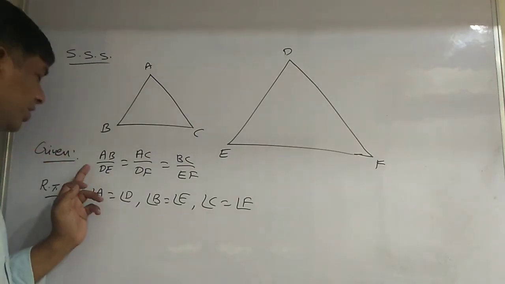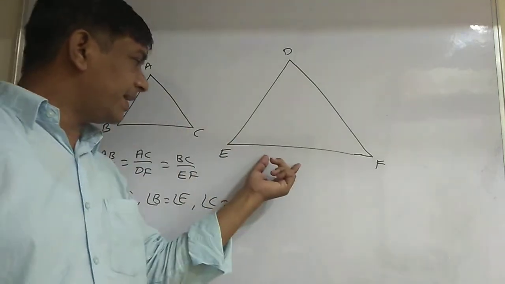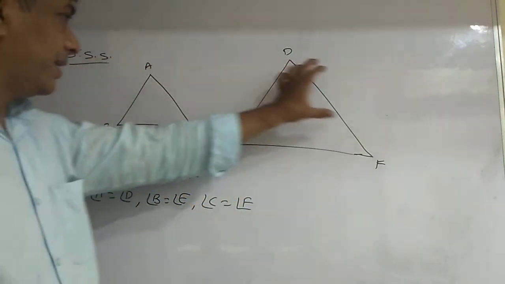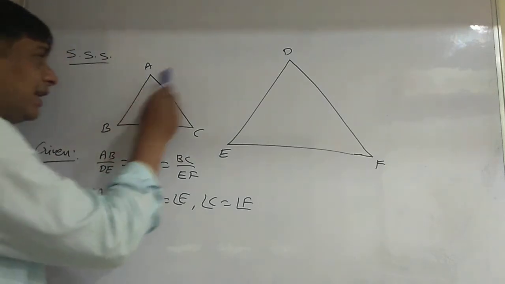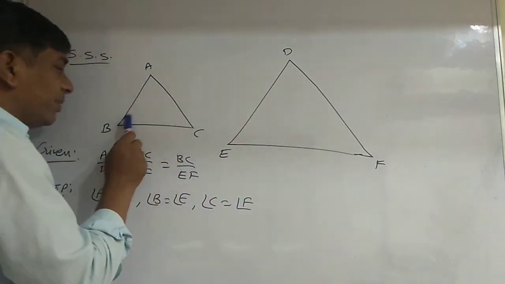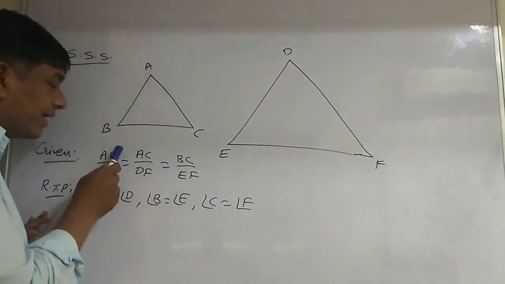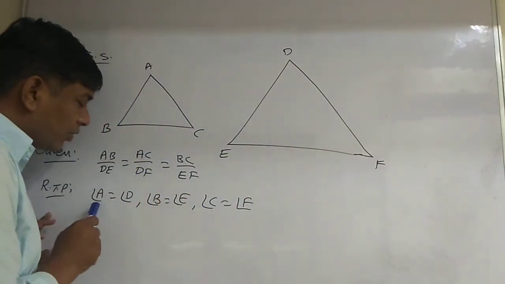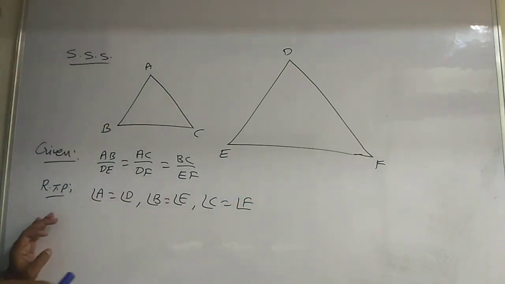See here, AB by DE is equal to BC by EF is equal to AC by DF are given. Now I have to prove that angle A is equal to angle D, angle B is equal to angle E, angle C is equal to angle F. Already the ratios are proportional, given. Now I am going to prove that their corresponding angles are equal.